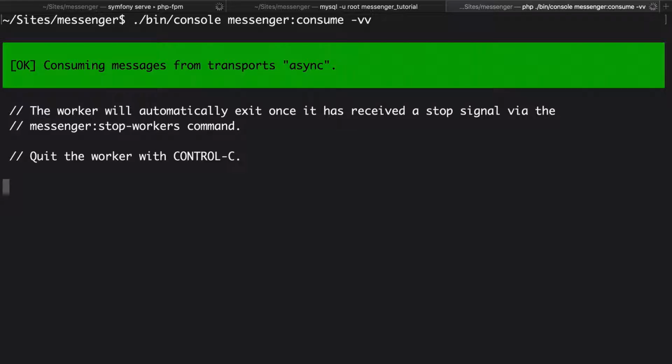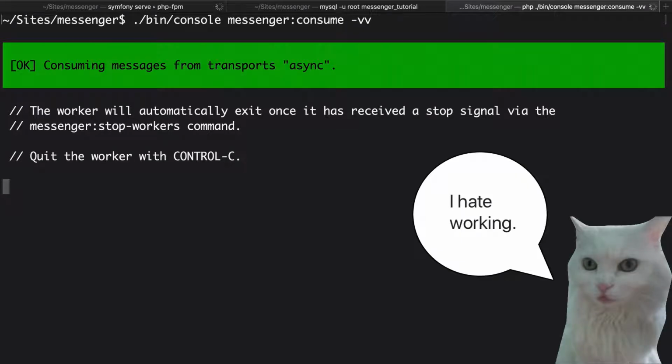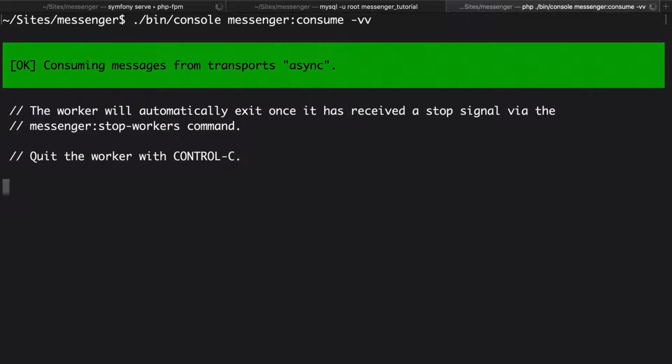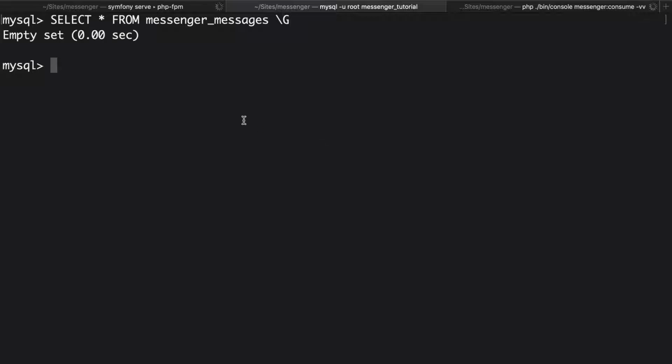A command that handles messages from a queue is called a worker. And the job of a worker is to watch and wait for new messages to be added to the queue and handle them the instant one is added. It waits and runs forever. Well, that's not totally true, but more on that later when we talk about deployment. Let's peek back over in our queue, the messenger_messages table. Yep, this holds 0 rows because all those messages were processed and removed from the queue.